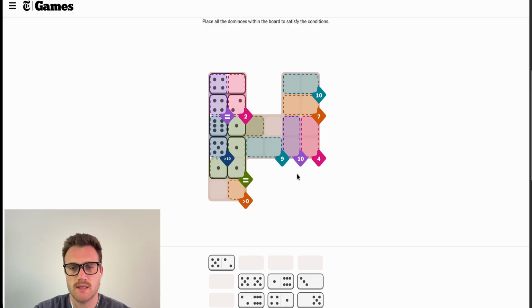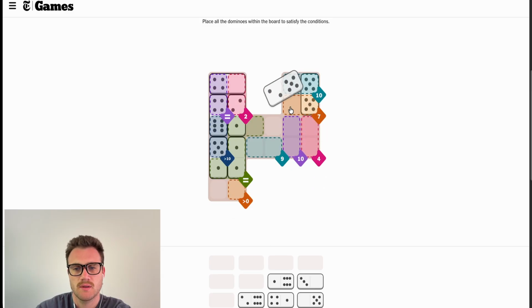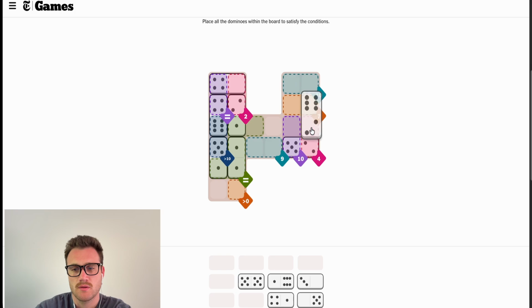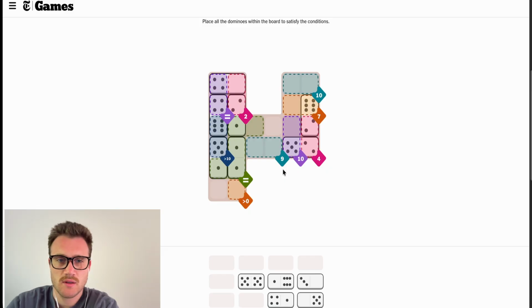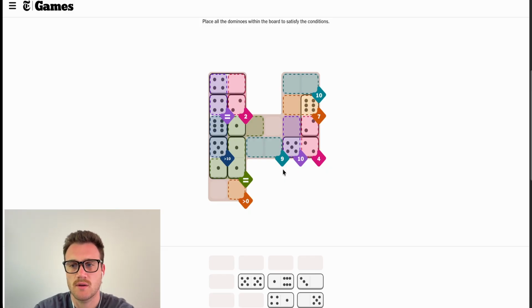Okay, if we're doing it like this, that means this 7 is definitely not 5 and a 2. It has to be 3 and a 4, but that's really not going to help us here. I mean, just for right now, 5, 2, 5, 5, that takes care of the top. It doesn't help. What if we go here, here, 2, 6. We would need a 5, 1, which has already been used. Yeah, this is not looking good at all.